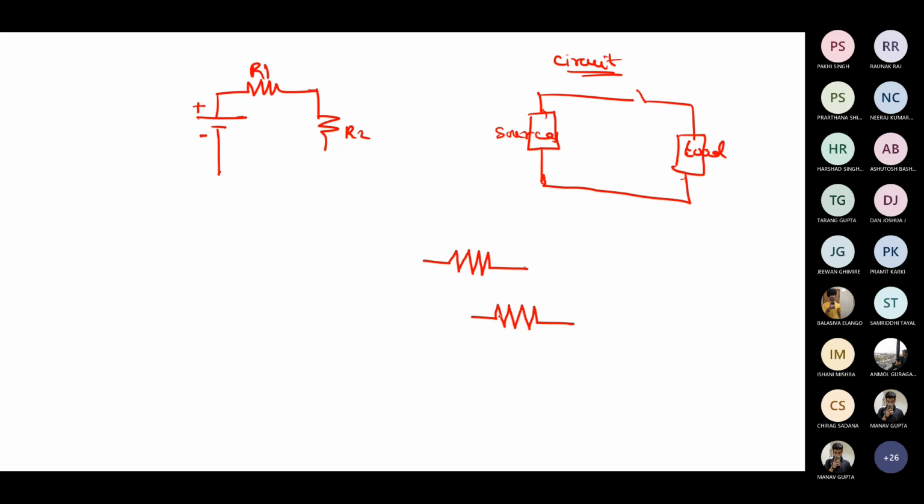We should draw like this, but my diagram will have some ups and downs, so please adjust with my diagrams. Okay, I have taken two resistors and one battery supplied here. So now say how these two resistors are connected.